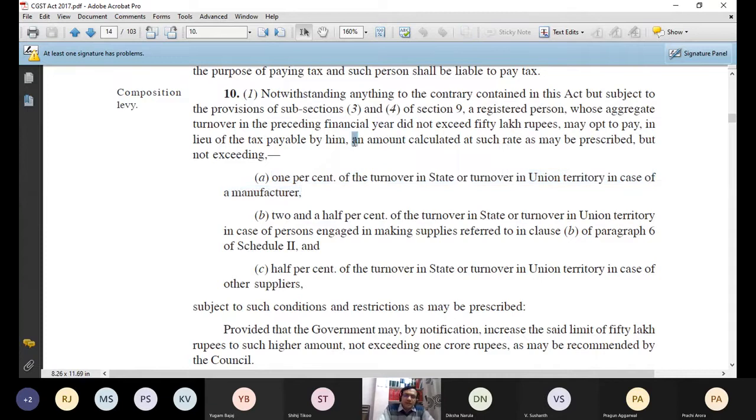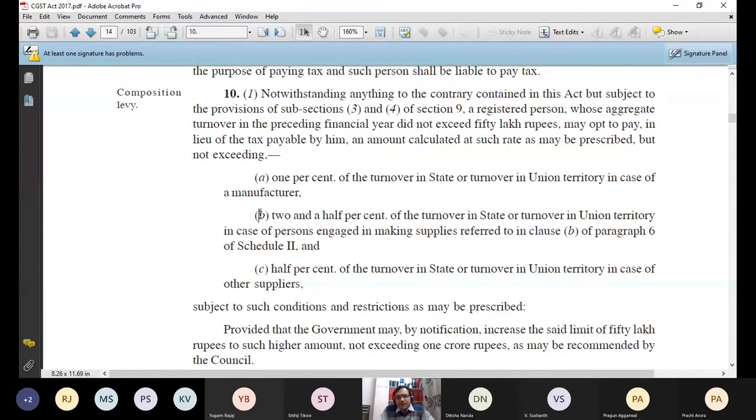The act is using the language "and amount calculated at such rate as may be prescribed." So I don't know what is exactly prescribed. This is the maximum. It is possible that the current rates are less than this rate, but current rates can never exceed this rate, because this is what the act says, and you cannot do anything which violates the act.